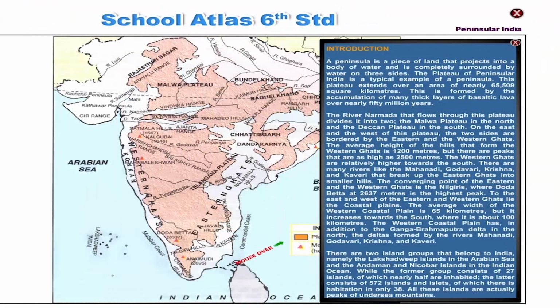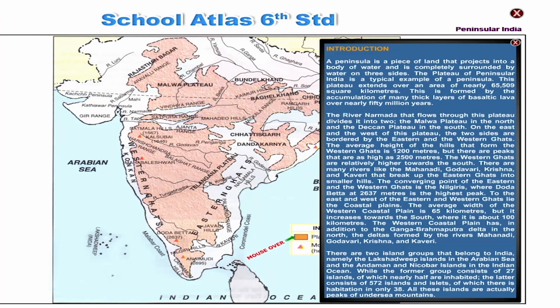A peninsula is a piece of land that projects into a body of water and is completely surrounded by water on three sides. The plateau of peninsular India is a typical example of a peninsula. This plateau extends over an area of nearly 65,509 square kilometers.